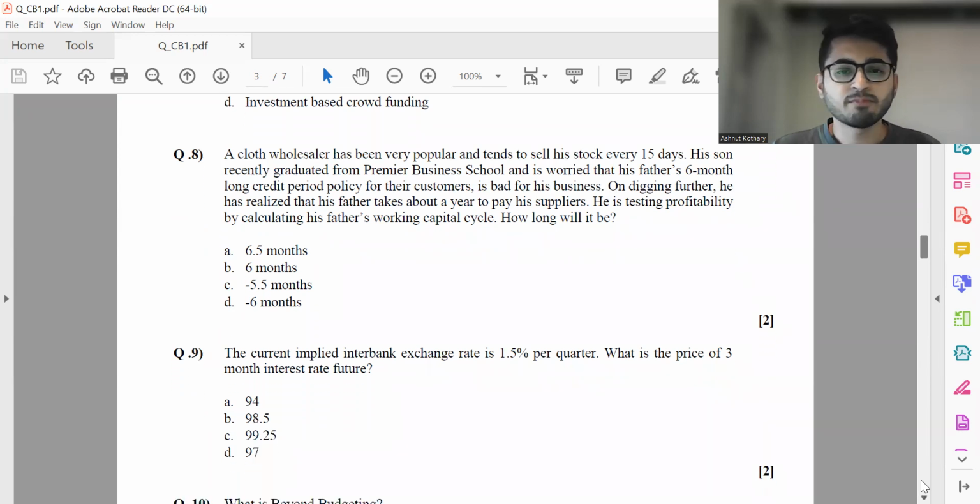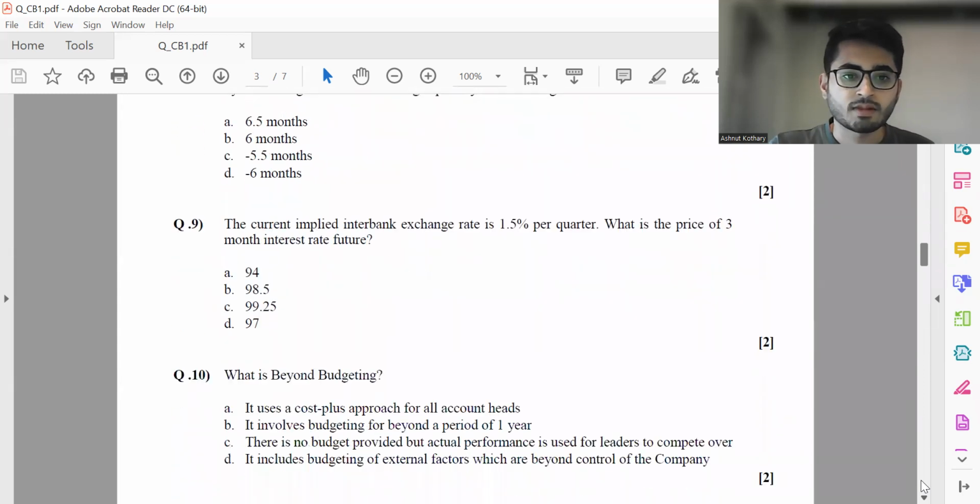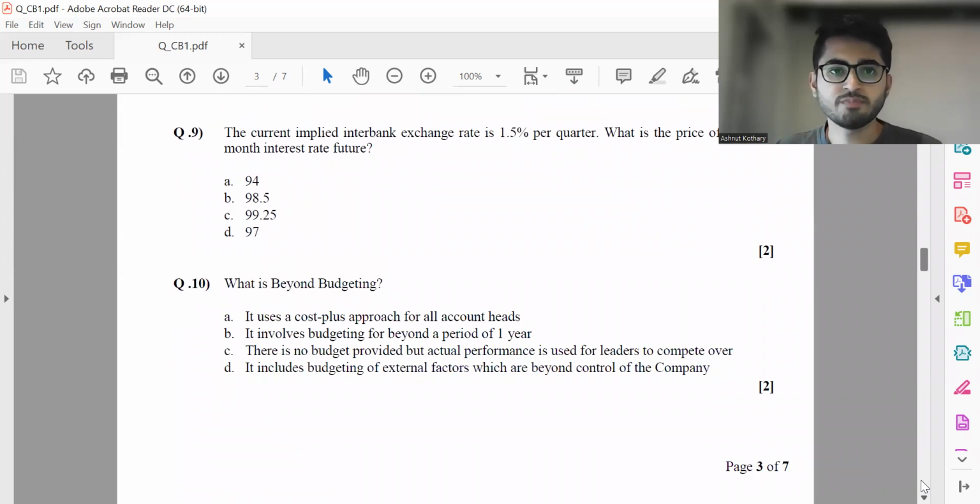Then question 9, the current implied interbank exchange rate is 1.5% per quarter, which is equivalent to 6% per annum convertible quarterly. What is the price of a 3-month interest rate future? So this can be 100 minus the nominal rate convertible quarterly. So it's 100 minus 6, which becomes 94. Question 10, what is beyond budgeting? Now, this is basically there is no budget provided, but actual performance is used for leaders to compete over. So it's option C over here.